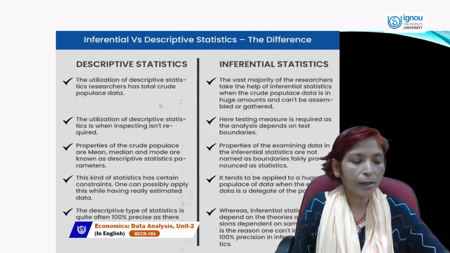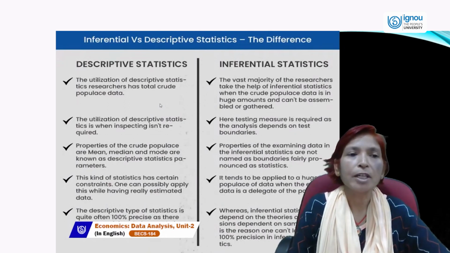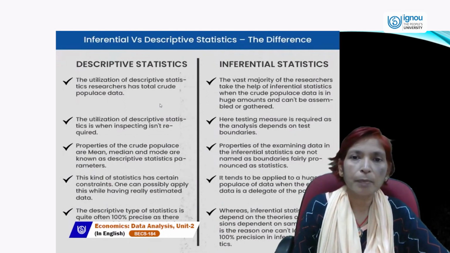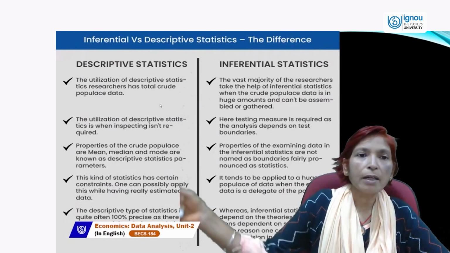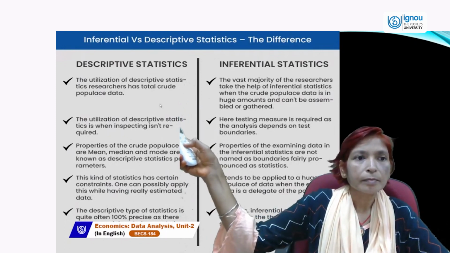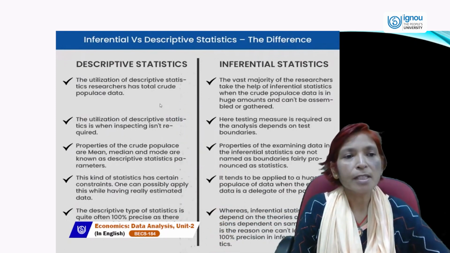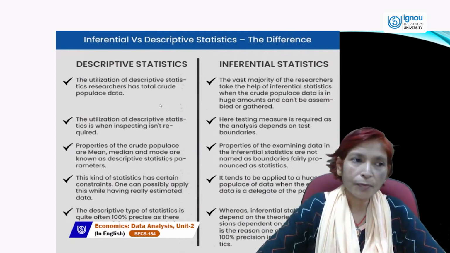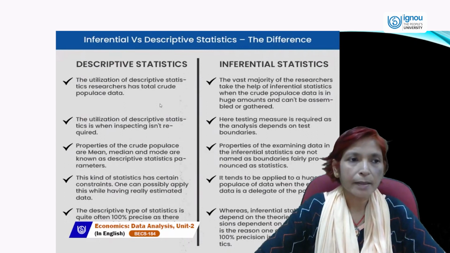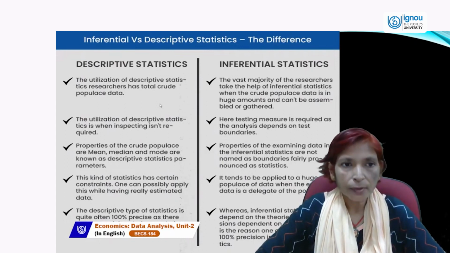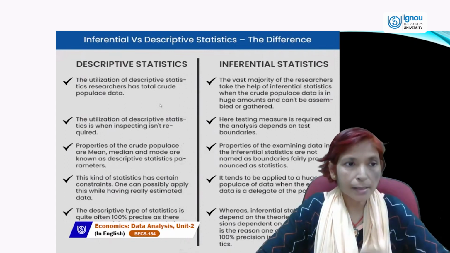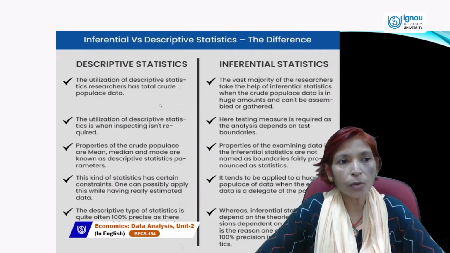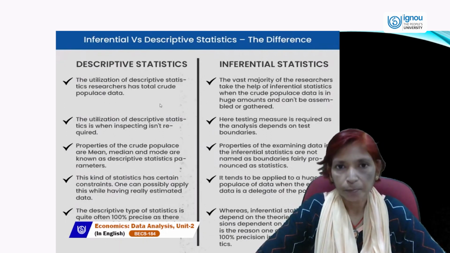Next, what is the difference between inferential statistics and descriptive statistics? The main difference is, first of all, the utilization. In descriptive statistics, researchers have the total crude population data.